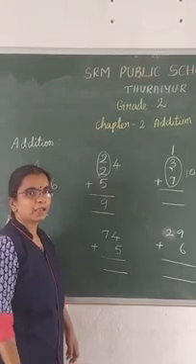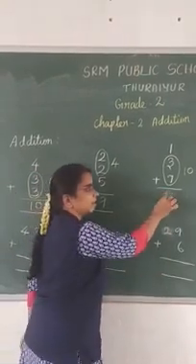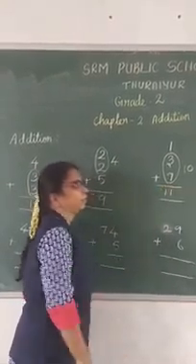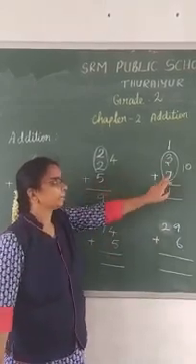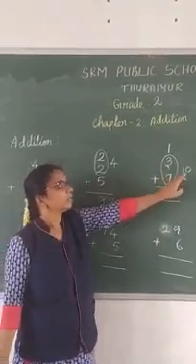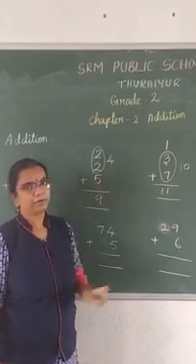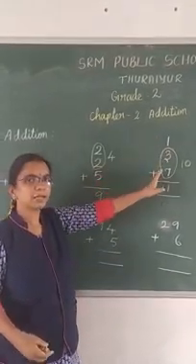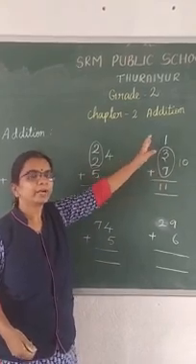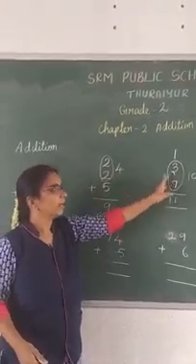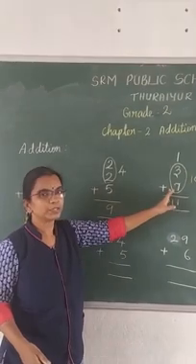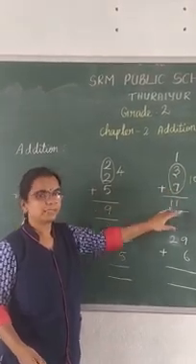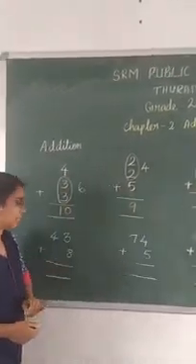So what is the answer? 11. Okay. Here also no tens place. If any tens place is here, you should carry over the number and add. But here I am not having any tens place, so you can write the sum as it is. Okay.